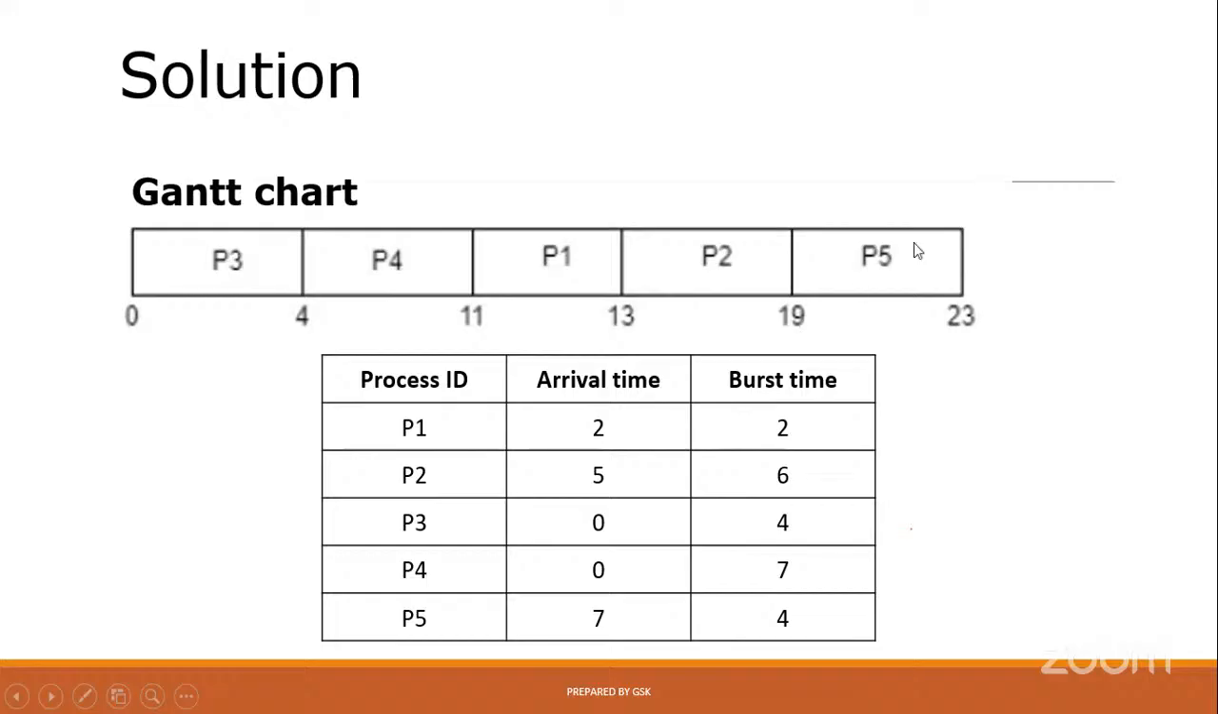Next, after that, we have only one, P5, and we come to P5. Arrival time is 7, and 19 plus 4 burst time. Okay, 19 plus 4, 23. So this is how to create a Gantt chart.